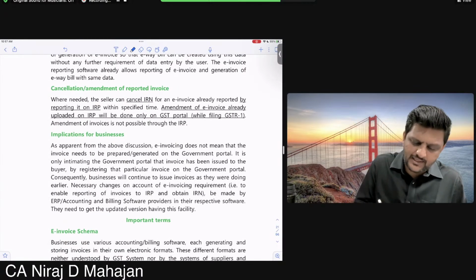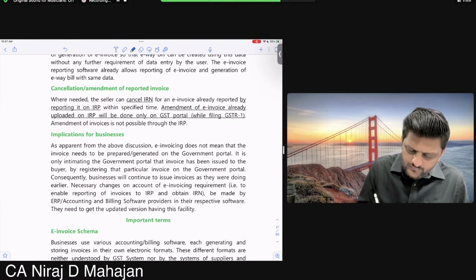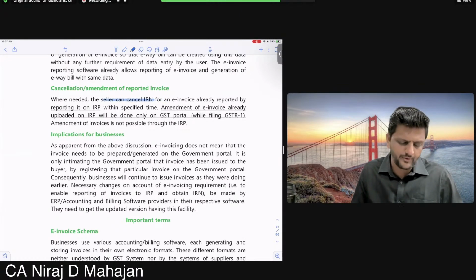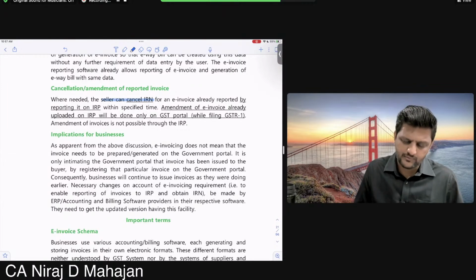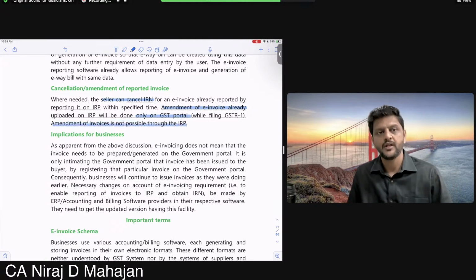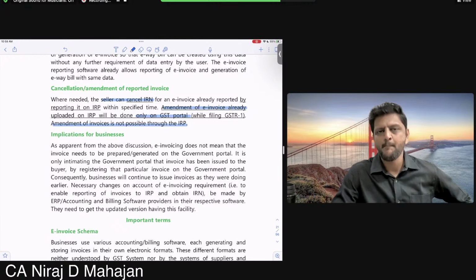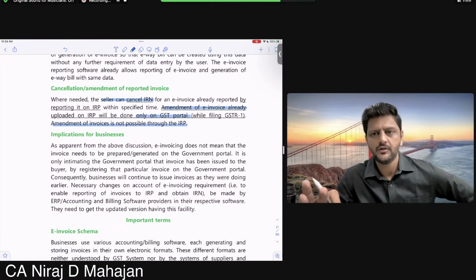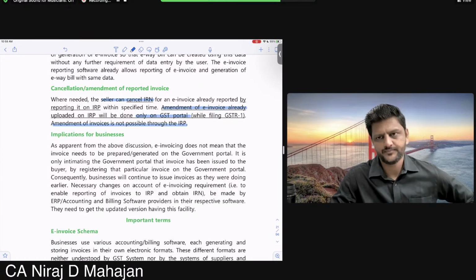Cancellation and amendment of reported invoice. Wherever needed, the seller can cancel the IRN for an e-invoice already reported on the IRP within the specified time. Amendment of an e-invoice already uploaded on the IRP will be done on the GST portal while filing GSTR1. Amendment of invoices is not possible through the IRP. Means once you have generated it on the IRP, the maximum you can do is cancel it. You can't amend it. The maximum you can do is cancel it, but that also within a particular time.